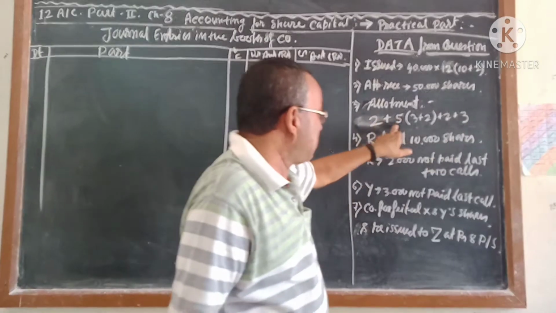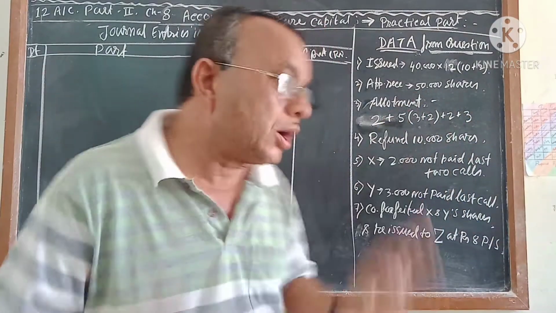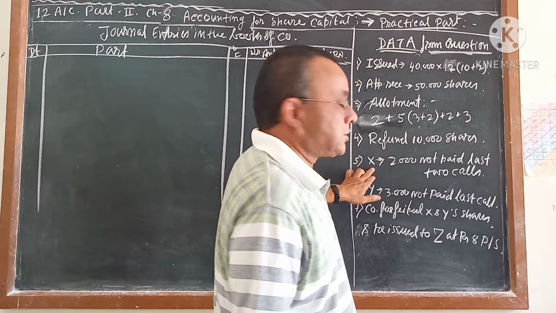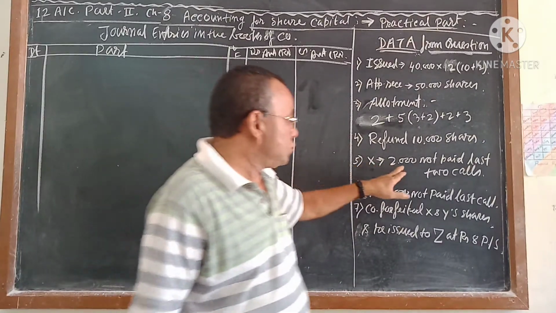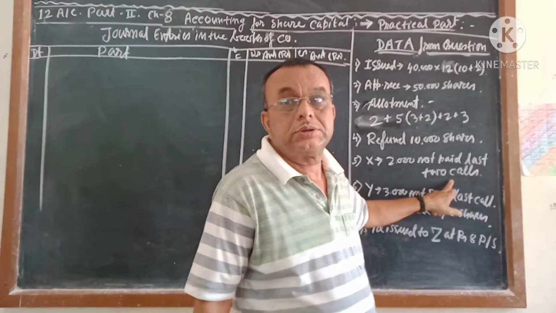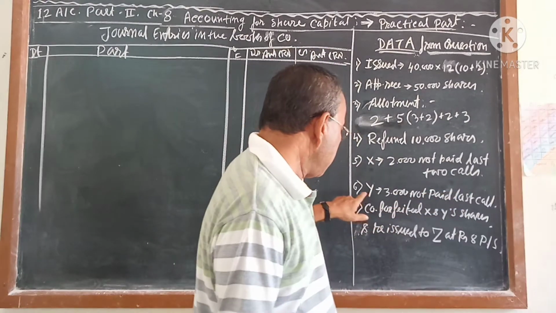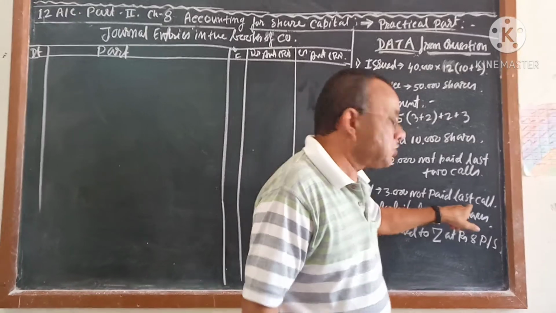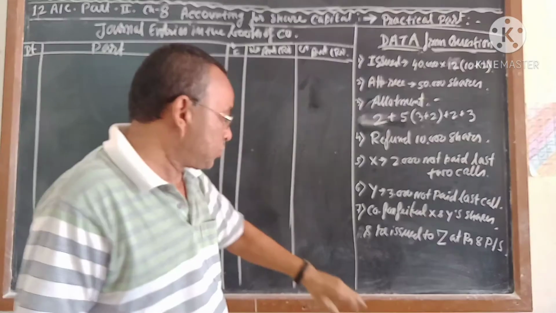That is application, allotment, first call and final call. I have not written in details, that you understood. Refund 10,000 shareholder, Mr. X, it starts from here, not paid. Mr. X who was having 2,000 shares did not pay the last 2 calls. And Mr. Y has not paid for 3,000 shares the last call. So X did not pay the last 2 calls, Y did not pay the last one.